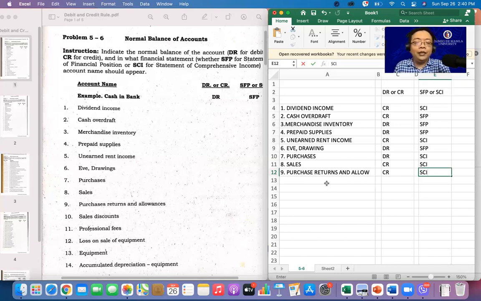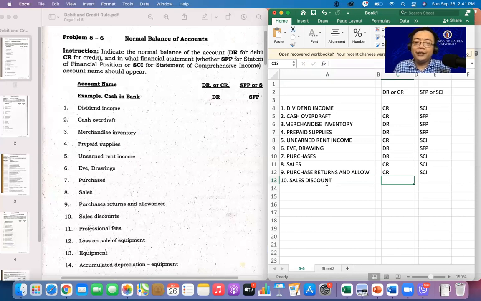All right. Number 10. Ito naman, same as number 8, sales discount. Again, we will also discuss this one when we are in the accounting for merchandising. When you say sales discount, you are the seller, then you give discount for prompt payment para magbayad sila.